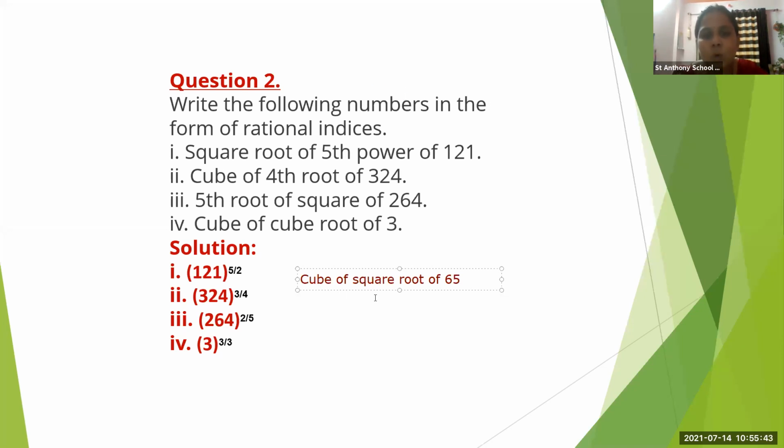Okay. So it means what? Cube of square root of 65. So 65 we will take as base. Cube of square root, 3 will come up, and square root as root we will take down. So 65 raised to power 3 upon 2. So 3 is the power and 2 is the root. So cube of square root of 65. Yes, very good. Everyone has given the right answer. It's too easy.